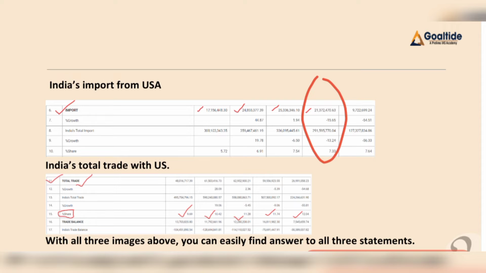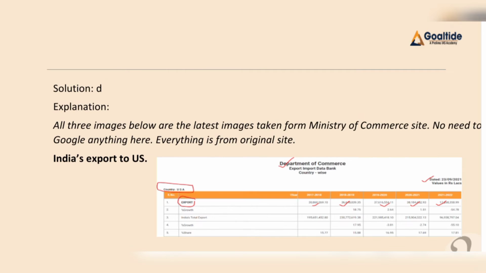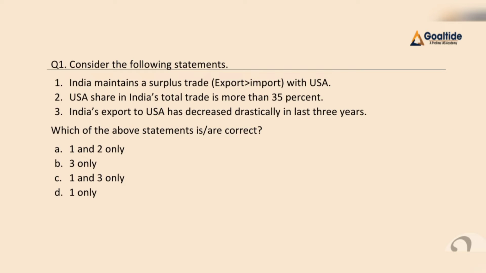our import from United States of America declined. And now if we discuss the total percentage of trade relation with United States of America, it is approximately 11 to 12 percent. And so our second statement is also incorrect, which says that United States of America's share in India's total trade is more than 35 percent, because it is approximately 11 to 12 percent. Hence our final answer for this question will be D, that is 1 only.